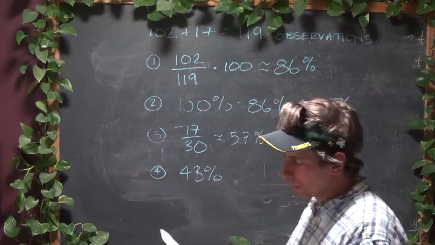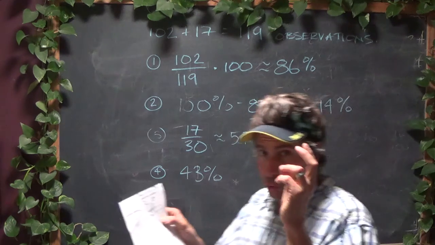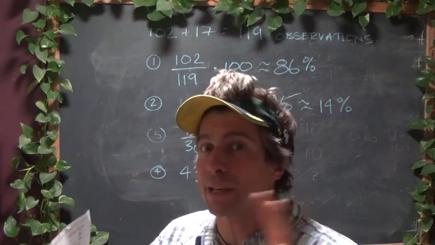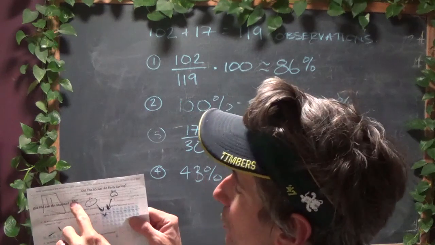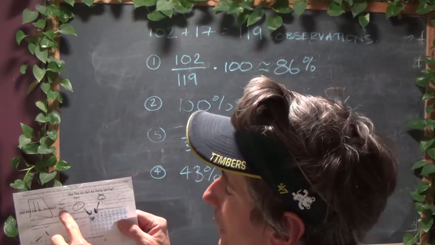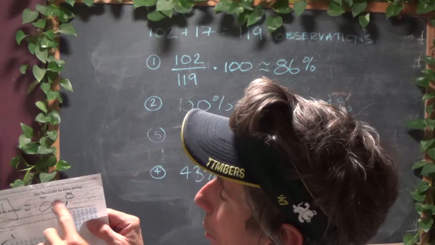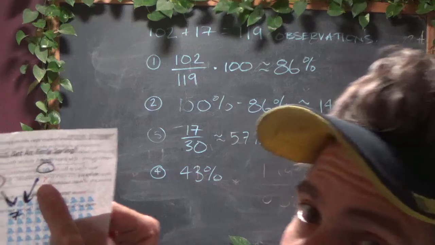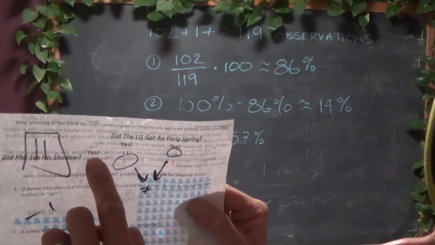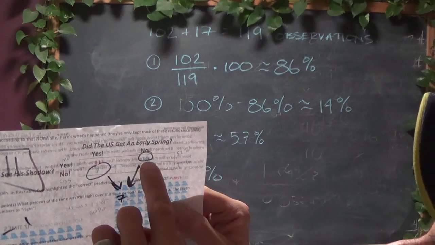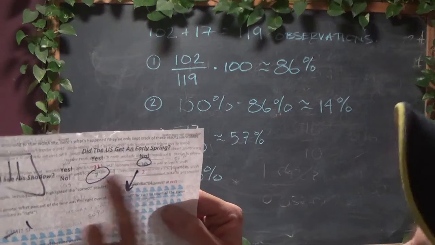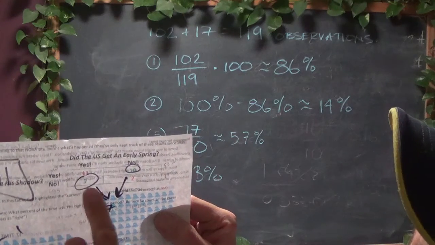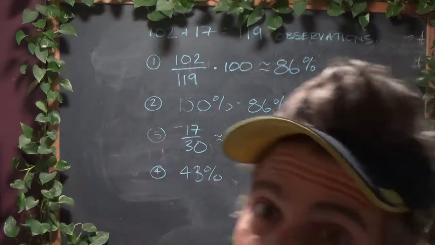So my question now is, there's 2 ways he can be correct. He can be correct when he sees his shadow, or he can be correct when he doesn't. Correct when he sees his shadow means that we didn't get an early spring. Let me hold this closer so you can see. So correct when he sees his shadow and we don't get an early spring, that's correct. But also when he doesn't see his shadow and we do get an early spring. Those are the two ways of being correct.